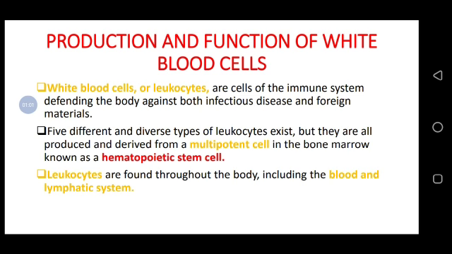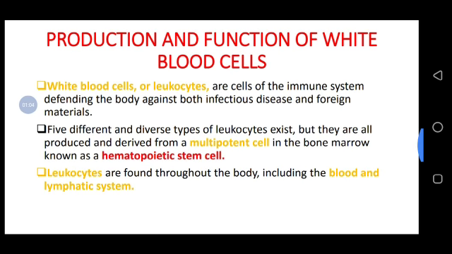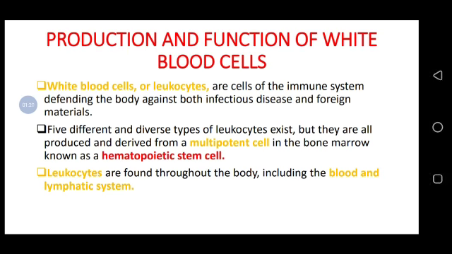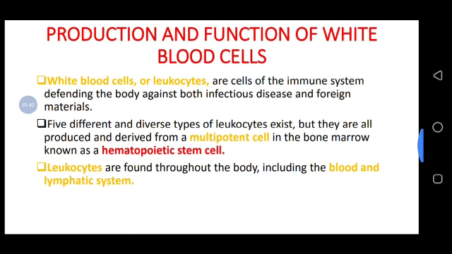So we have 5 different and diverse types of leukocytes, but they are all produced and derived from a multipotent cell in the bone marrow known as the hematopoietic stem cell, as we saw in RBC. The hematopoietic stem cell, or in other words the pluripotent hematopoietic stem cell, is the one which produces RBC, white blood cells, together with the platelets. So this hematopoietic stem cell is responsible for producing these cells.